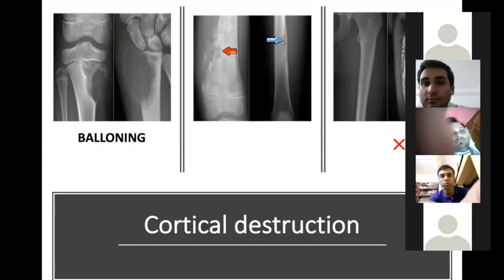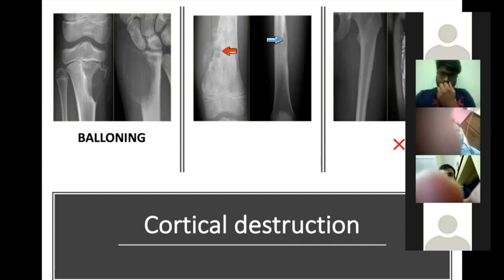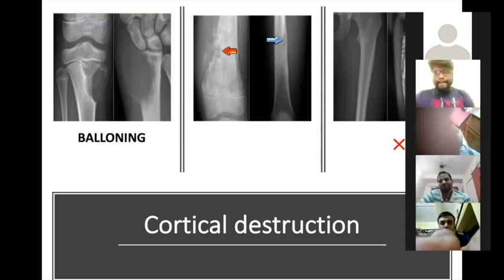Some amount of soft tissue involvement is also evident because the overlying cortex is eroded, and there is soft tissue swelling as well visible on the X-ray. So it is probably an aggressive form of a neoplasm which is involving the said area. So one thing is missing, that is expansile. It is eccentric, expansile, osteolytic.